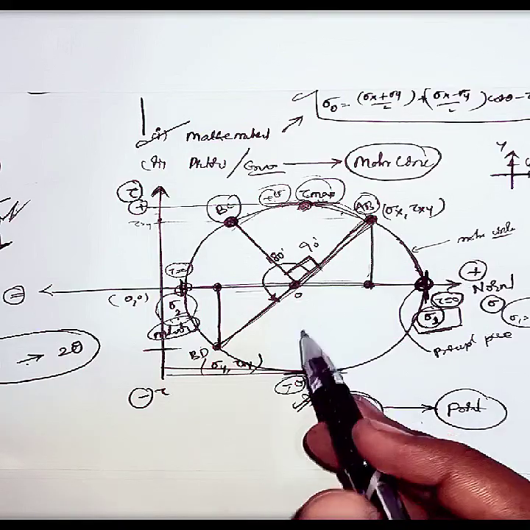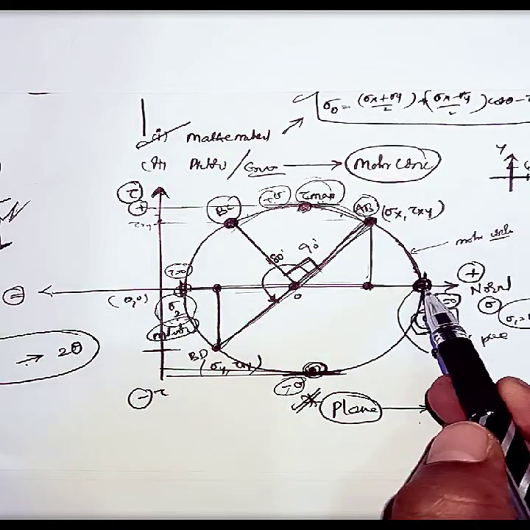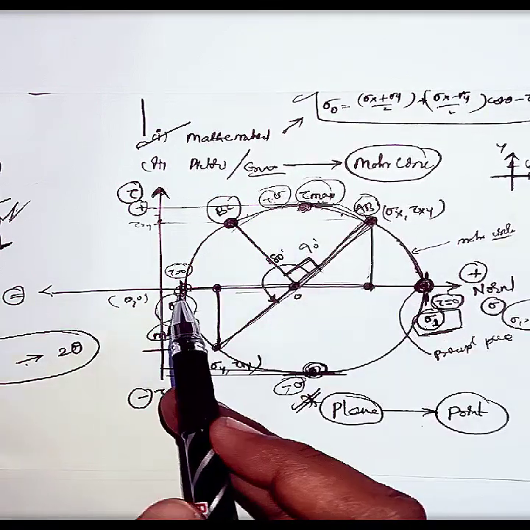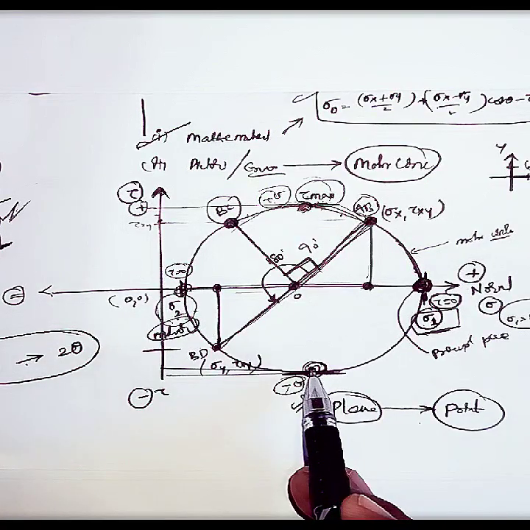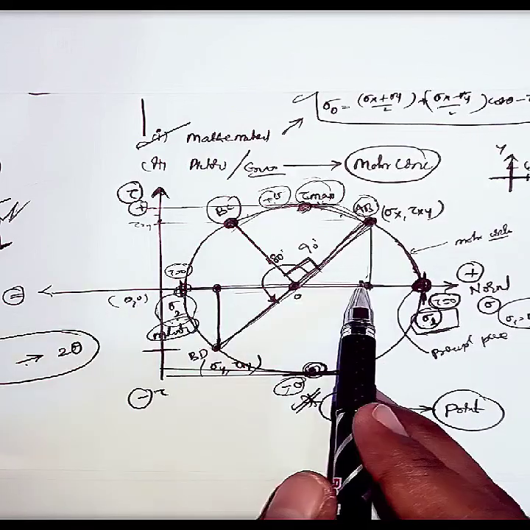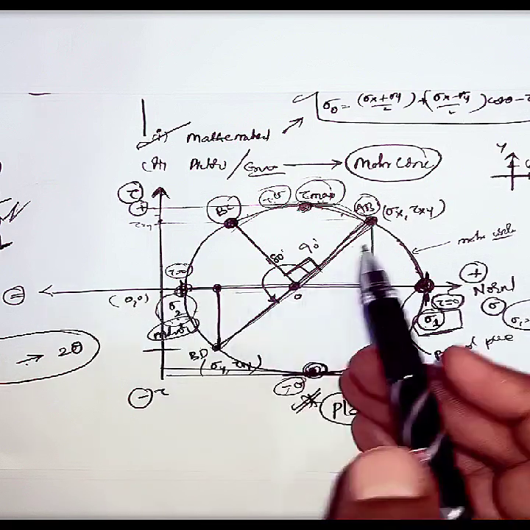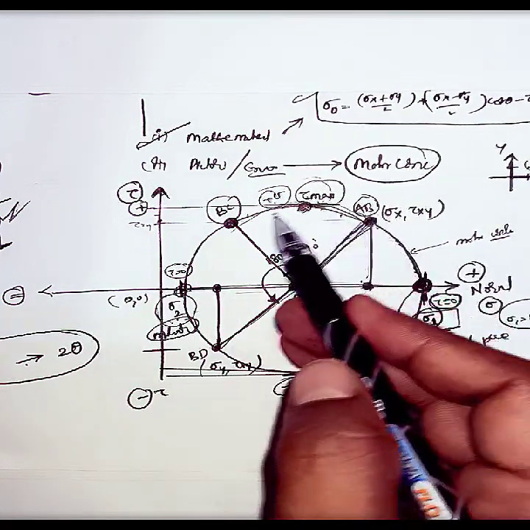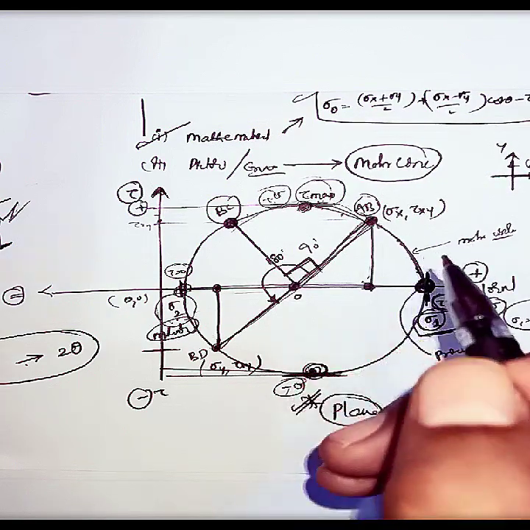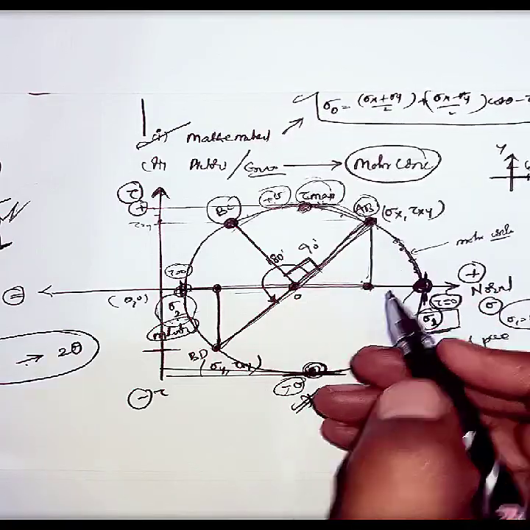Okay, and if you see here, there are 4 points on this Mohr circle. This is the maximum normal stress plane, maximum shear stress plane, minimum normal stress plane, maximum shear stress plane. Listen carefully, these two are maximum shear stress planes, and these two are the principal planes, which have the principal stresses, maximum principal stress and minor principal stress. Each and every point on this Mohr circle represents an oblique plane.